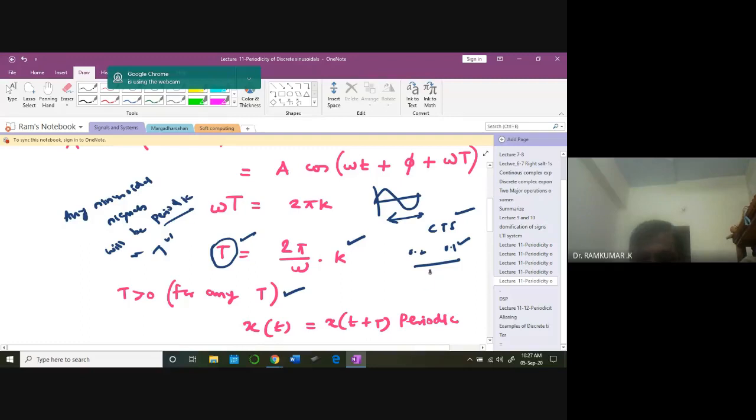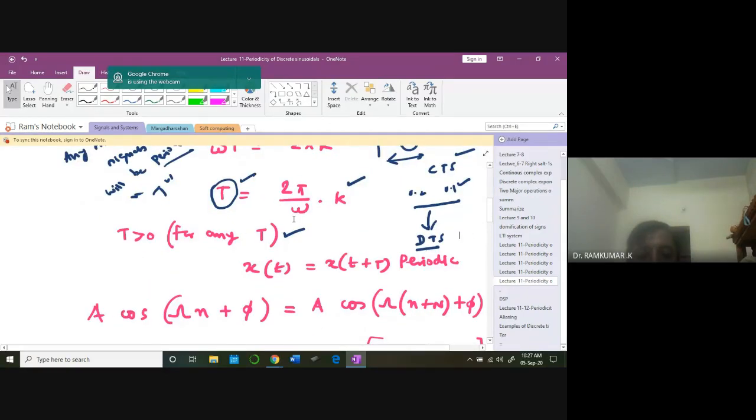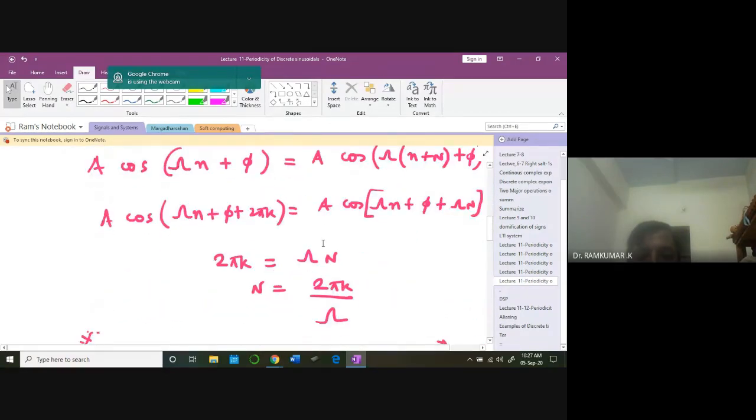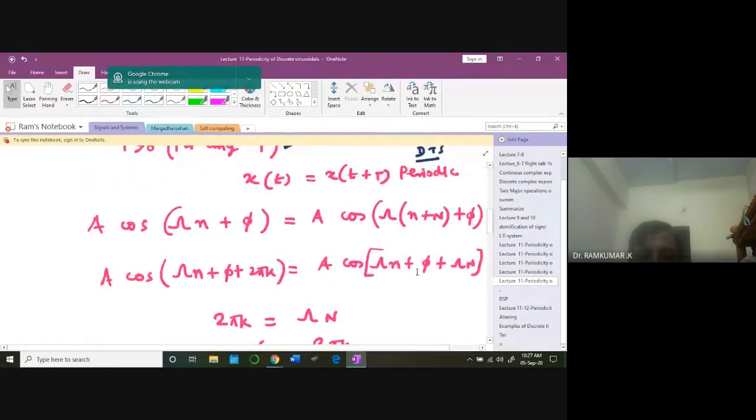But the problem comes when you move to the discrete time domain. Periodicity with respect to the discrete time domain comes up primarily because now you are going to talk about samples. So look at this case. I have this periodicity defined for the continuous time domain. Now I'm going to take the discrete time domain signal. What happens?